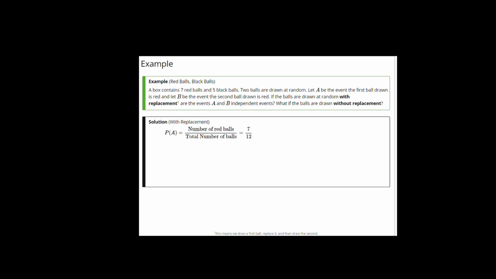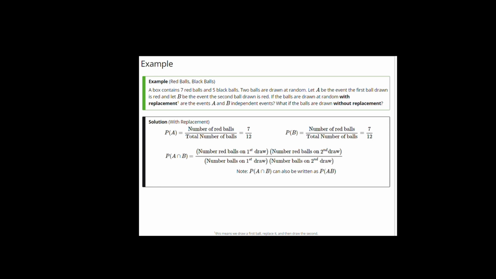Let's start by determining the probability of A. The probability of A is the total number of red balls in the box, that's 7, divided by the total number of balls in the box, that's 12, so 7/12. Similarly, the probability of the event B that the second ball drawn is red is again the number of red balls in the box divided by the total number, 7/12, since any one of the red balls could appear as the second ball drawn.